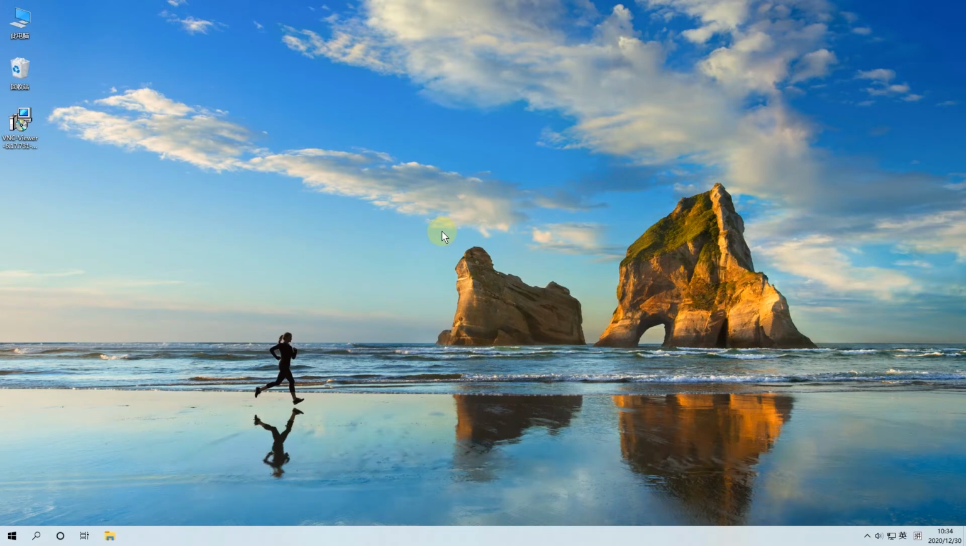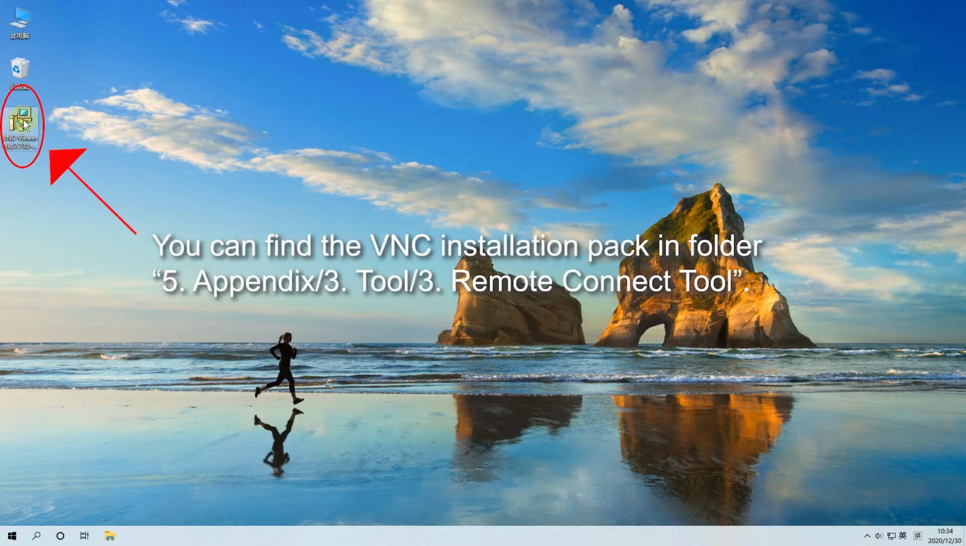Okay, you can find the installation pack of VNC software in the appendix. Now, I will show you how to install VNC software.